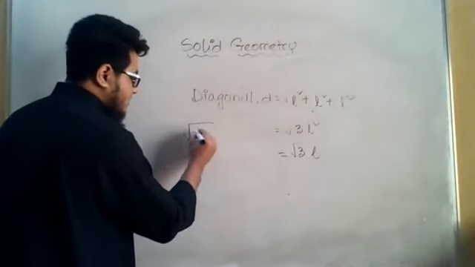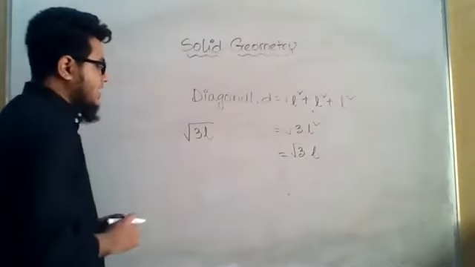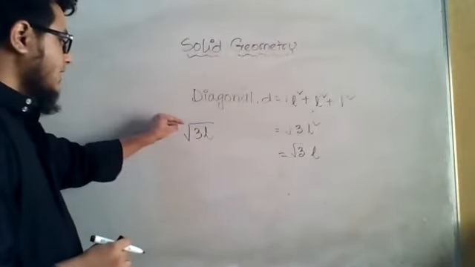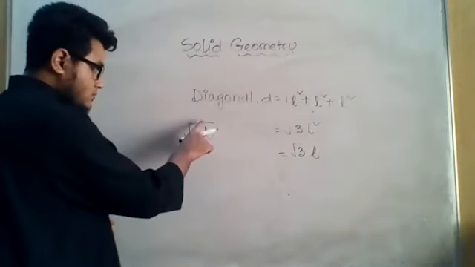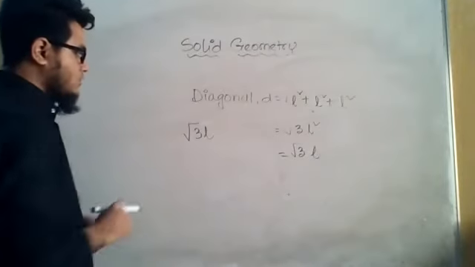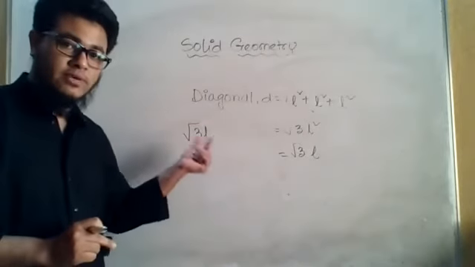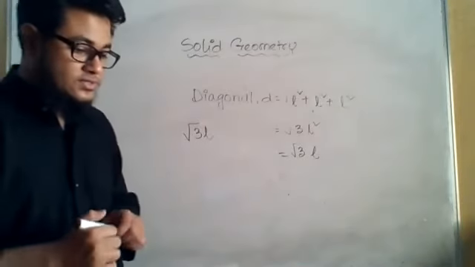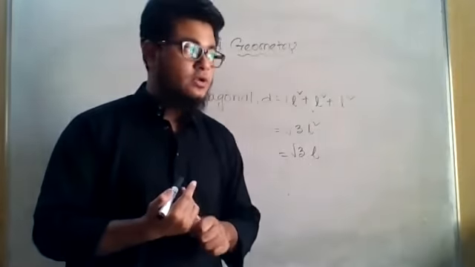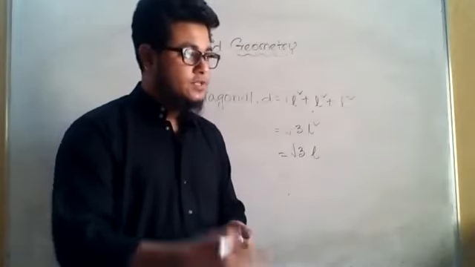Many times I have seen making the mistake. Students write like this, root over 3l, একটু টান দিয়ে l এর উপরে রুট ওভারটা চলে যায়। You cannot do that because l is out of the root over, so the root must be on 3 only. So please remember. So these are the formulas, okay, for rectangular solid and cube.